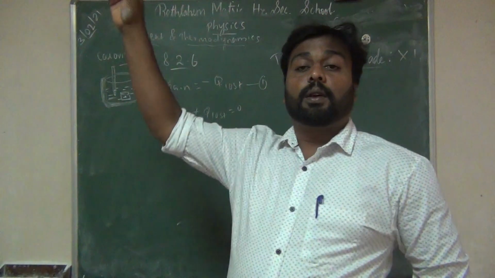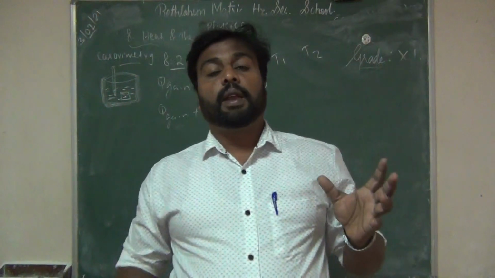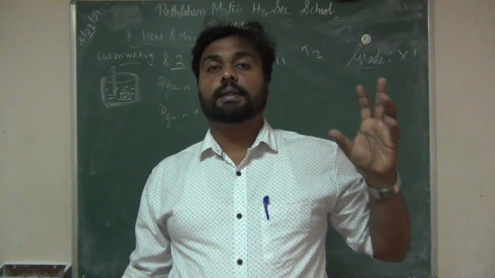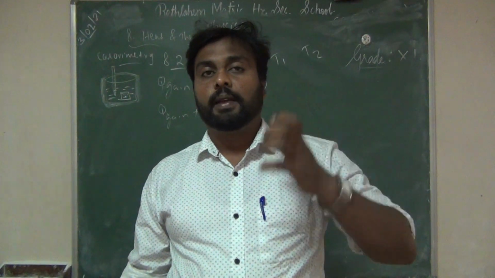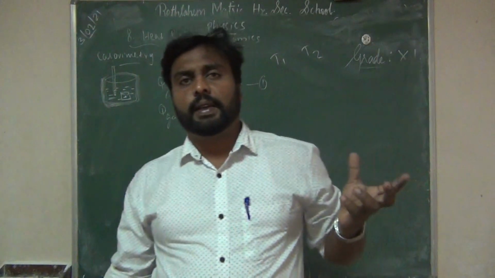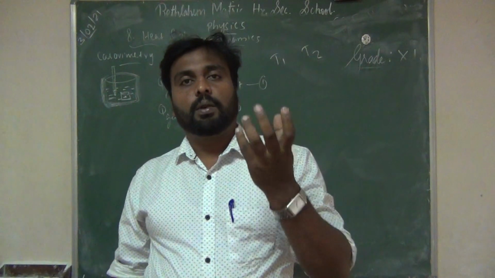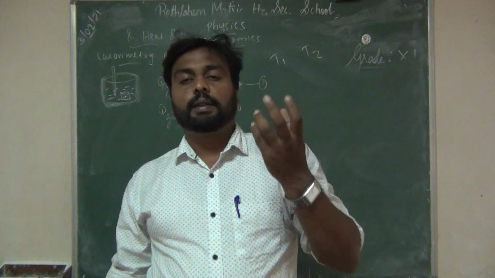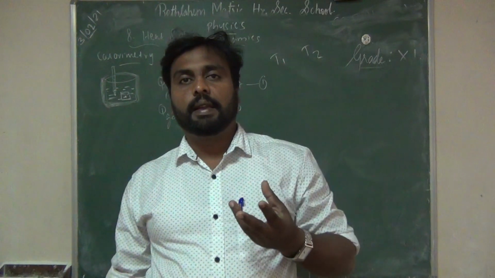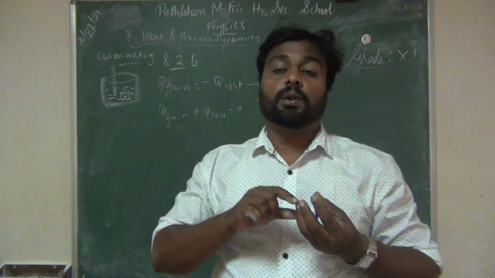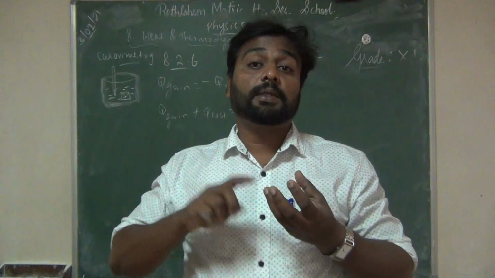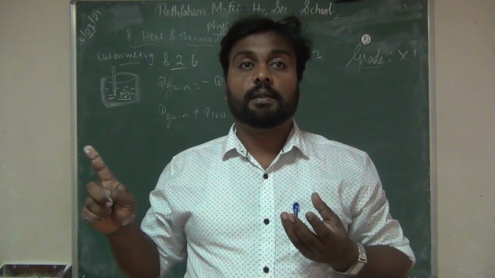Now we can substitute. We can assume that this body has mass M and a specific heat capacity. What is meant by specific heat capacity? You have an object and you are heating it so that its temperature increases by 1 degree.